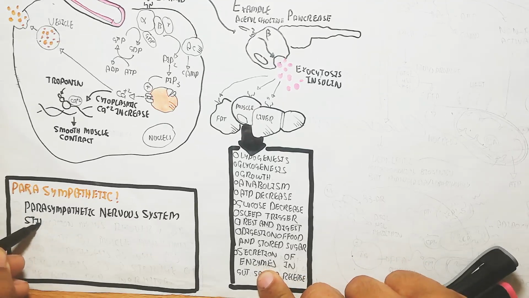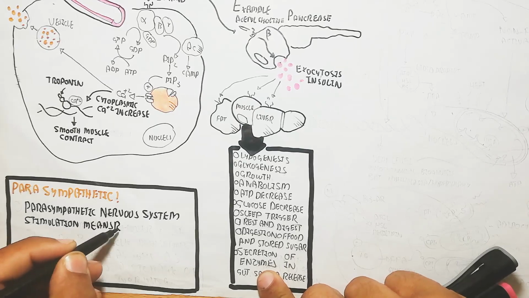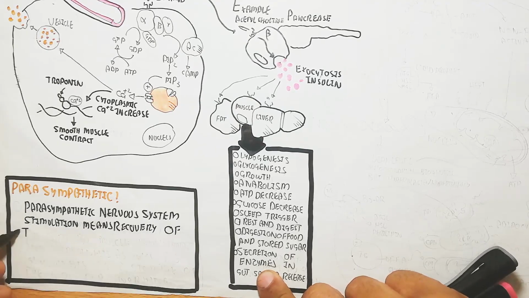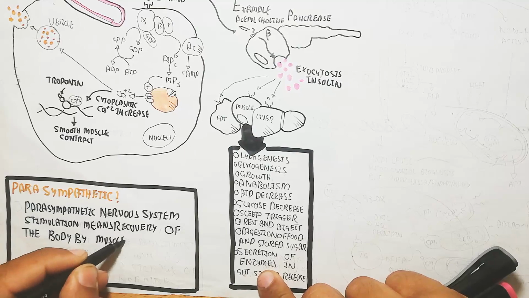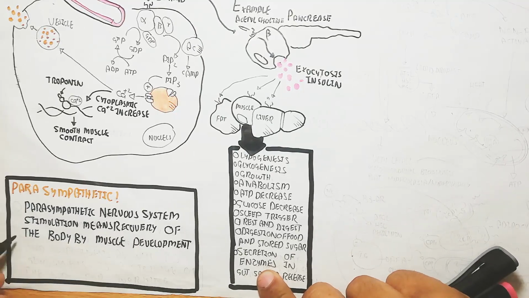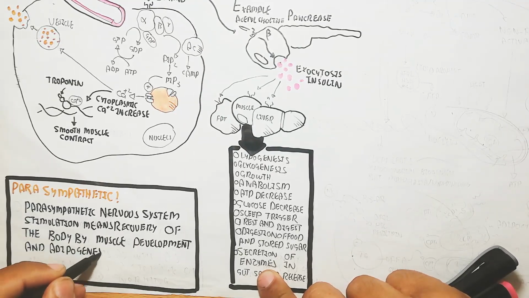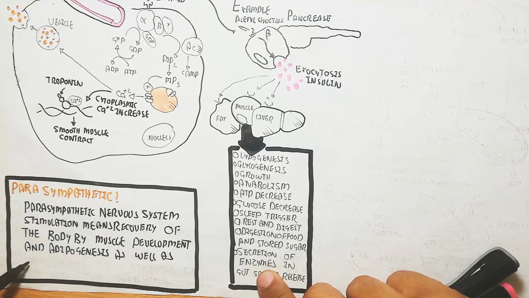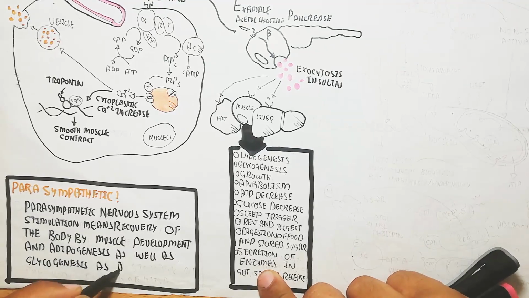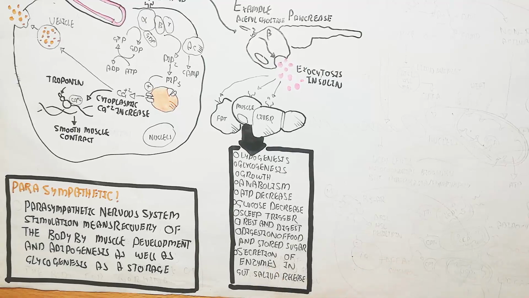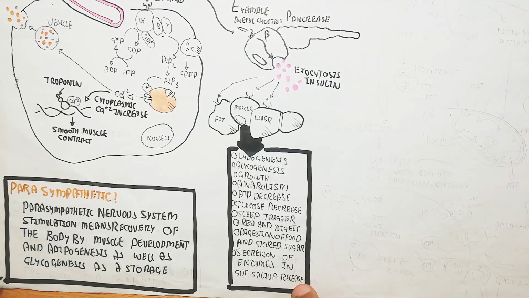Parasympathetic stimulation means recovery of the body by muscle development due to glycogenesis, the liver doing glycogenesis, and the adipose tissue leading to adipogenesis to store fat rather than lipolysis.